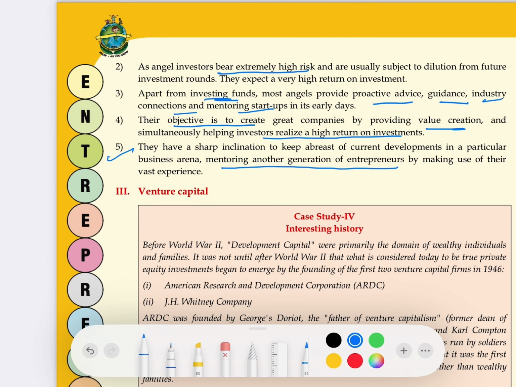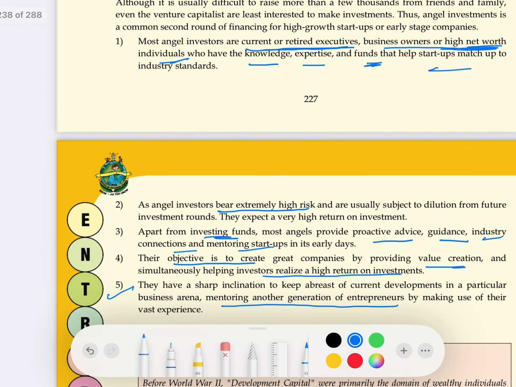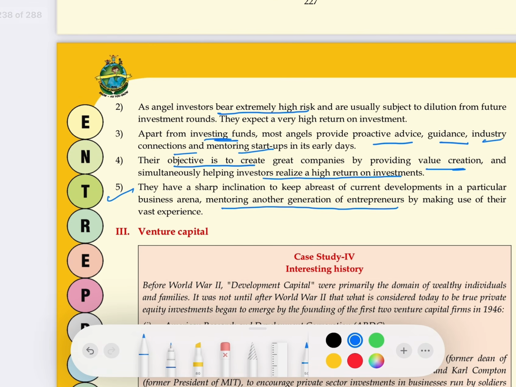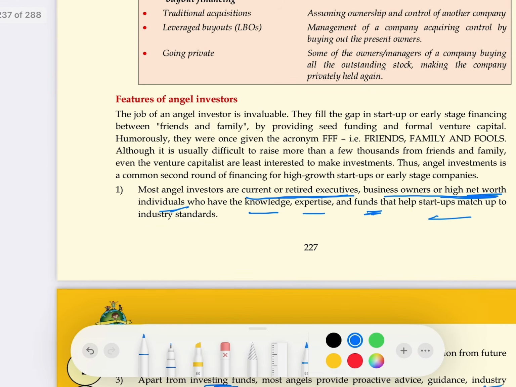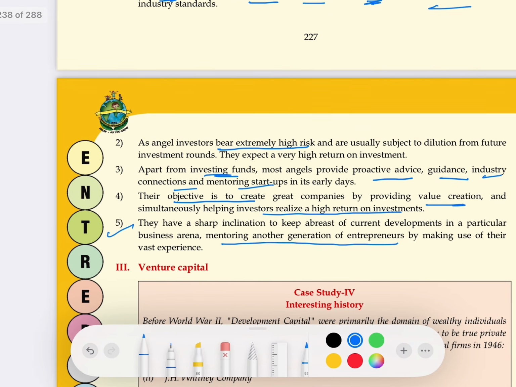Let's give a quick revision of the features of angel investors. First, they are current or retired individuals who have knowledge, expertise and funds. Second, they bear a high amount of risk. Third, they not only invest in the form of funding, but they also provide proactive advice and knowledge. Fourth, their objective is to create value which can help all other investors also to get good return on investment. Last, they mentor young entrepreneurs with their vast experience. This is a very, very important topic. Class 12, expect one of this type of question in your exam.